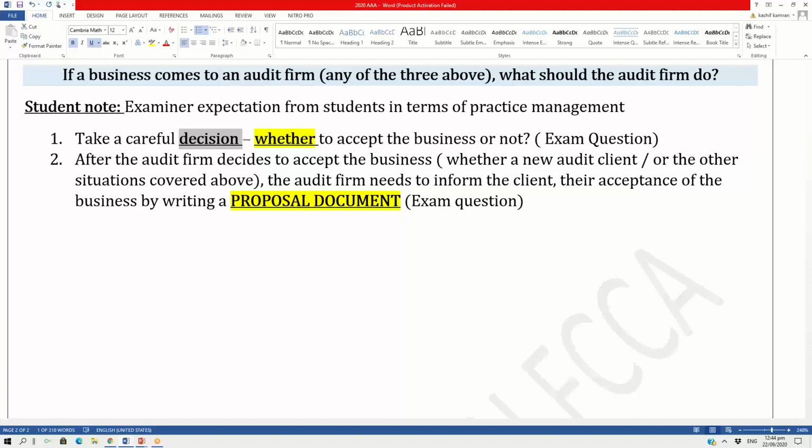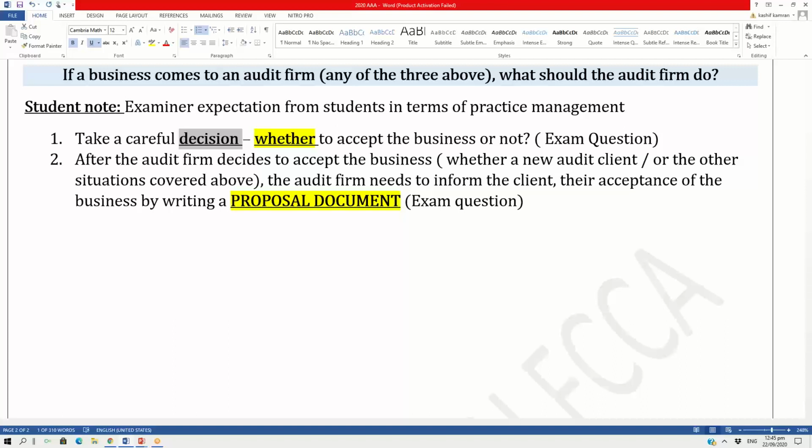For example, when a company puts a tender in the newspaper seeking a supplier for a raw material, what happens? When the supplier replies to the company that yes, I want to become your supplier, the supplier gives a quotation or a proposal to the company that this is my proposal of supplying raw material to you. If you agree to my proposal, I am more than willing to offer you my services.